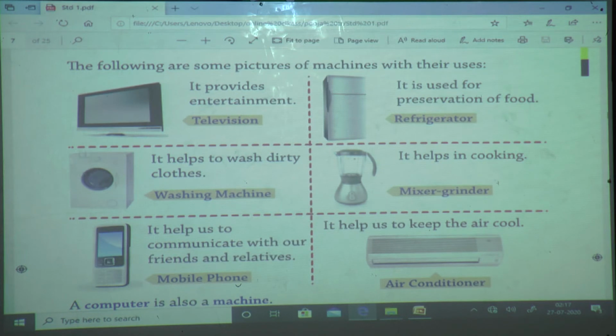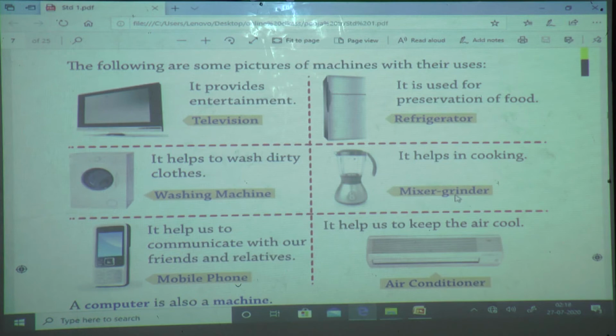Next, what is this? Good. Washing machine. What is the use of the washing machine? Yes, good. For washing the clothes. It helps to wash dirty clothes. Next, what is this?